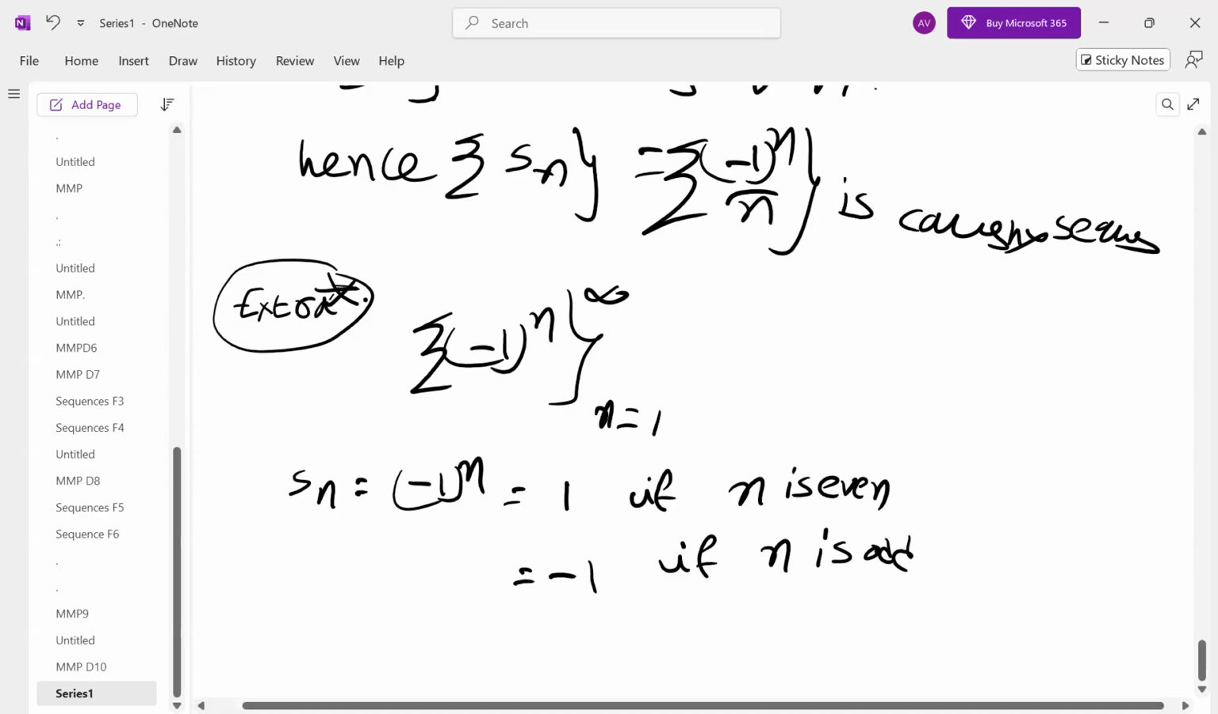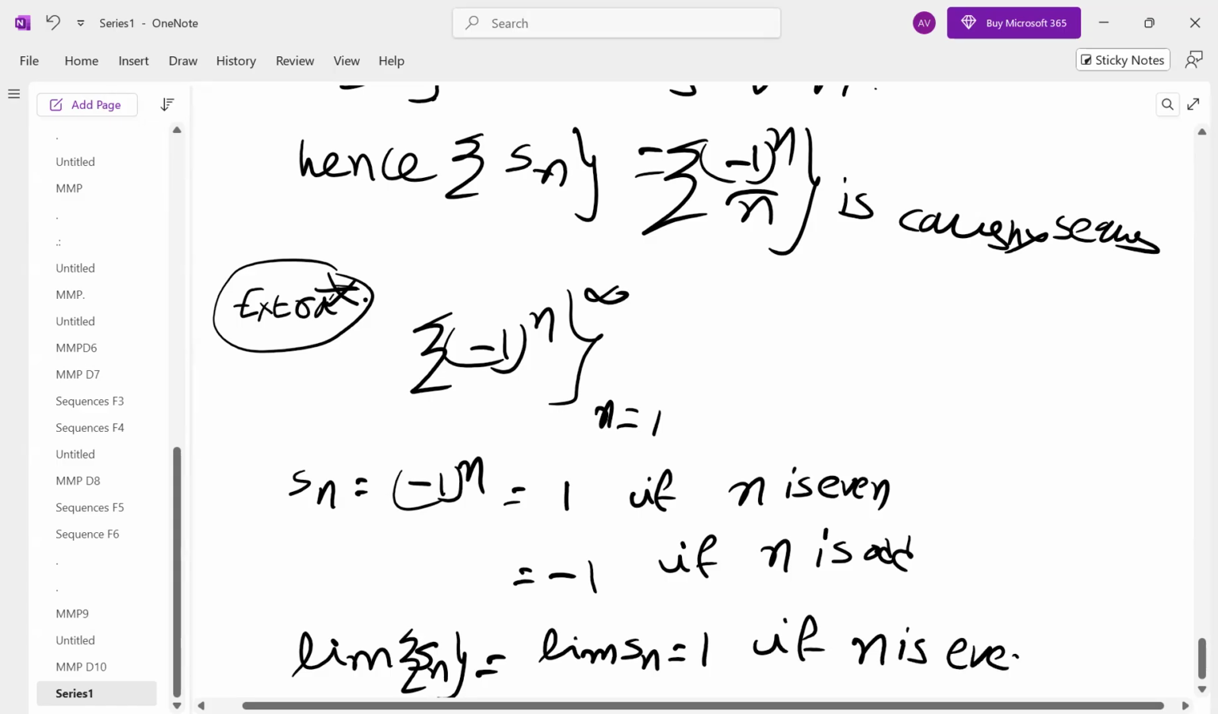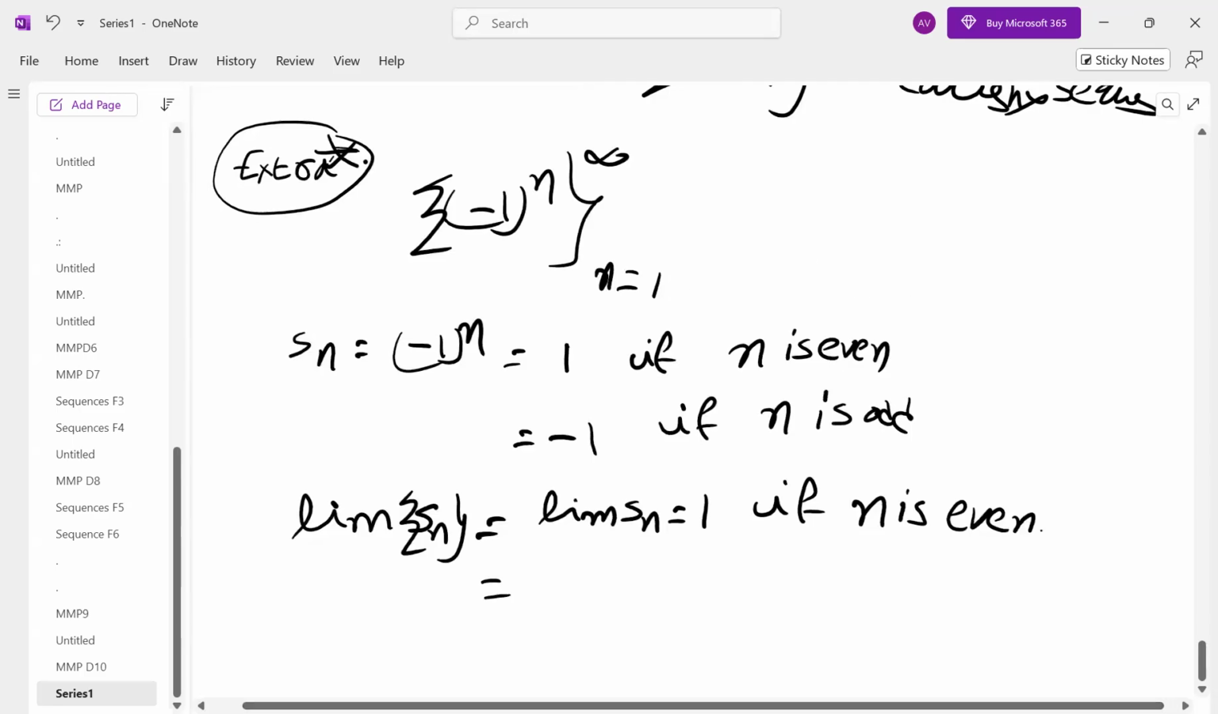So what is the limit of the sequence? The limit of Sn will be equal to 1 if n is even, because as n tends to infinity, 1 is 1 only, and will be equal to -1 if n is odd. So the limit is finite, but not unique. Sometimes the limit is 1, sometimes -1. Individually they are convergent in each case, but both the limits are not the same.